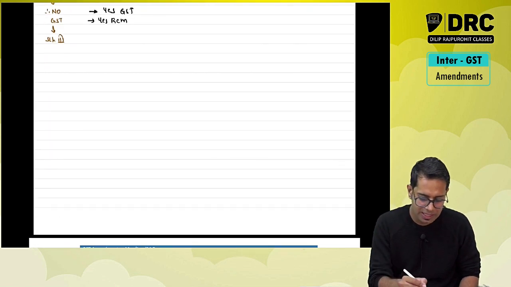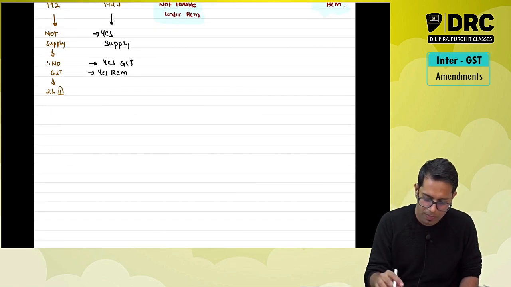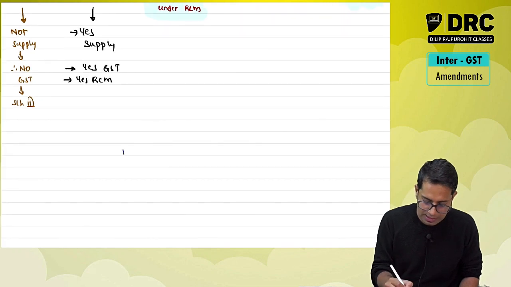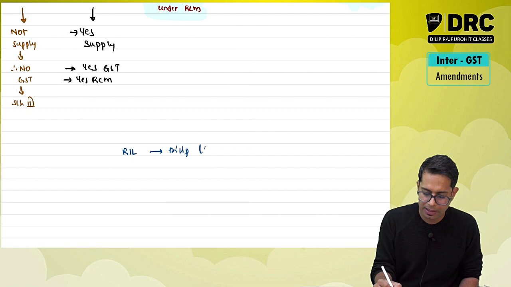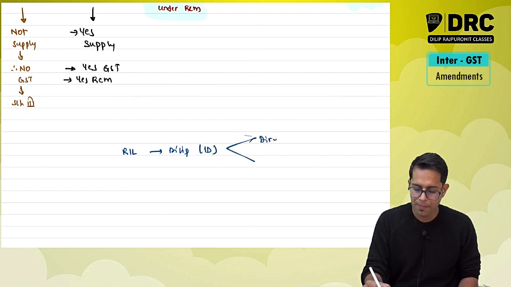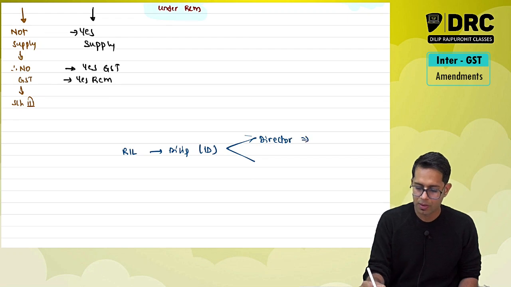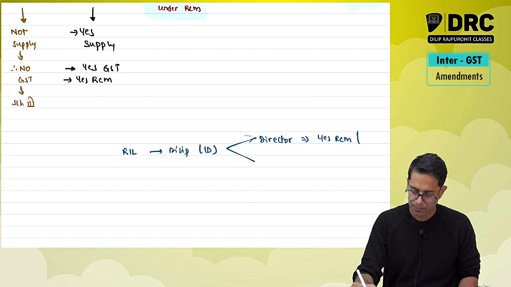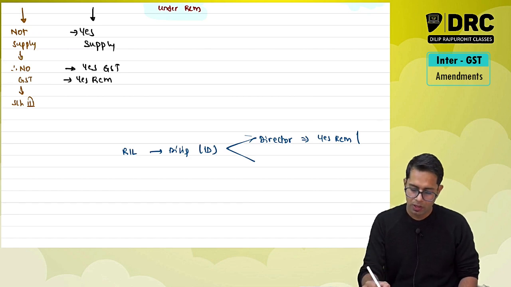Let me just take an example to explain even better. Say there is a company called Reliance Industry, and Dilip is independent director of Reliance Industry. So services given by me to this company as a director, yes, RCM will be applicable.